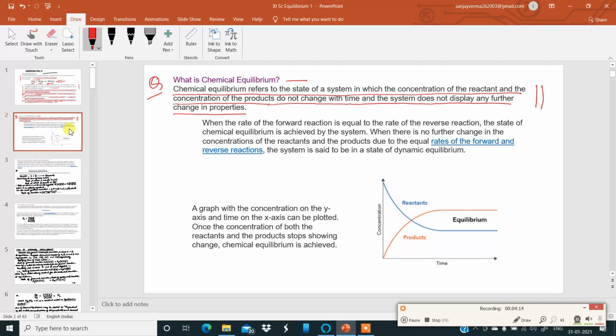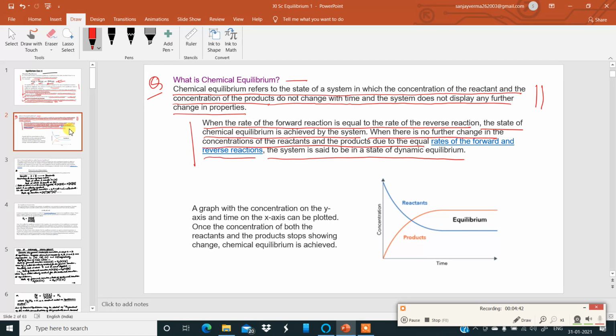To elaborate it in a better way, when the rate of the forward reaction is equal to the rate of the reverse reaction, the state of chemical equilibrium is achieved by the system. There is no further change in the concentration of the reactants and the products due to equal rates of the forward and reverse reaction, the backward reaction. The system is said to be in a state of dynamic equilibrium.